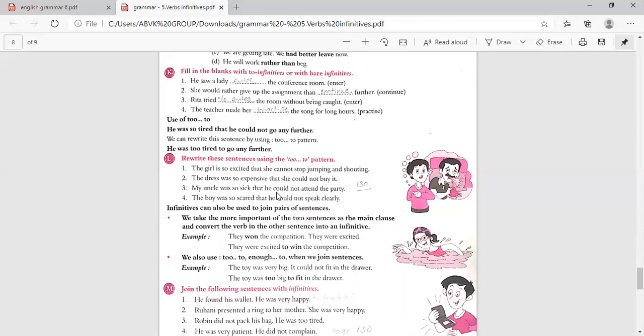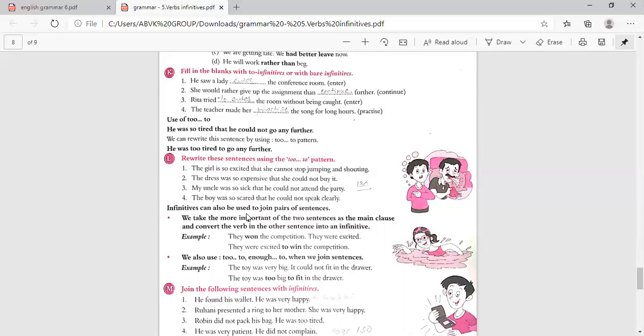My uncle was so sick that he could not attend the party. My uncle was so sick, it will become too sick. For what? To attend the party. So same thing. The boy was so scared that he could not speak clearly. So the boy was so scared will change to too scared. For what? To speak clearly.